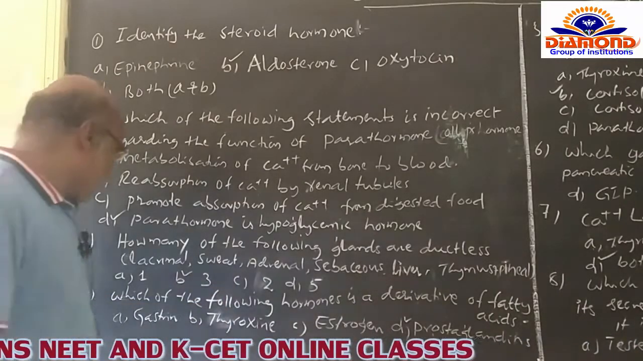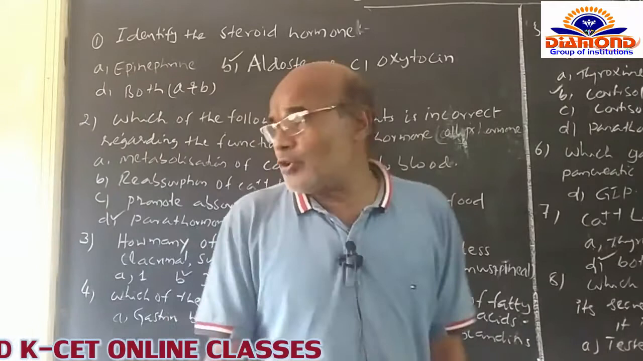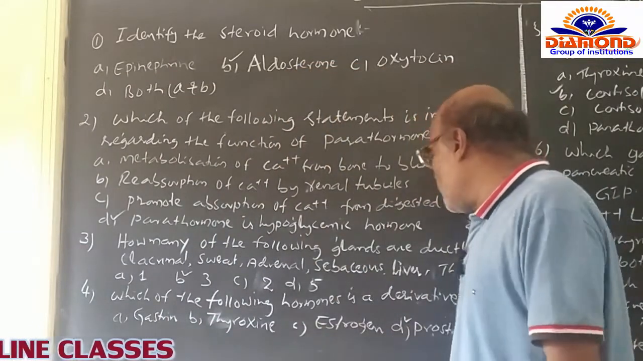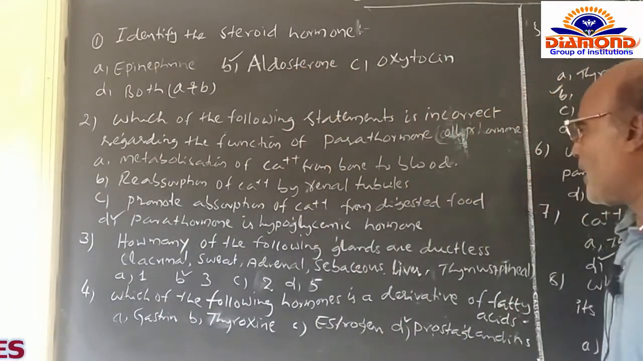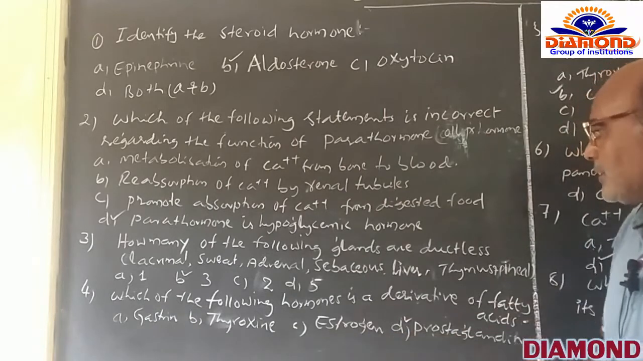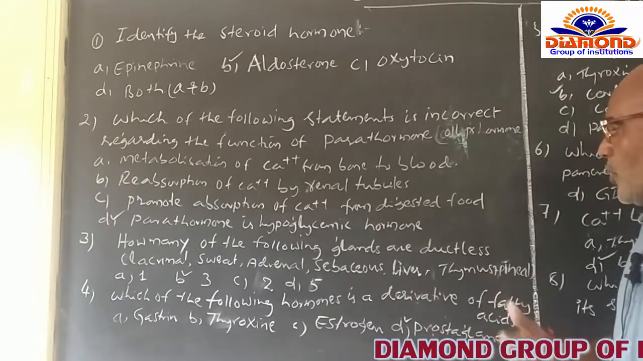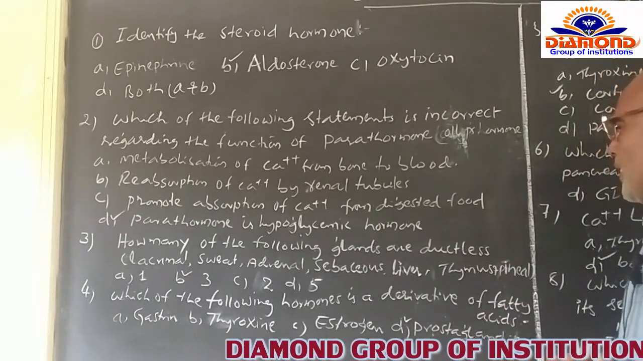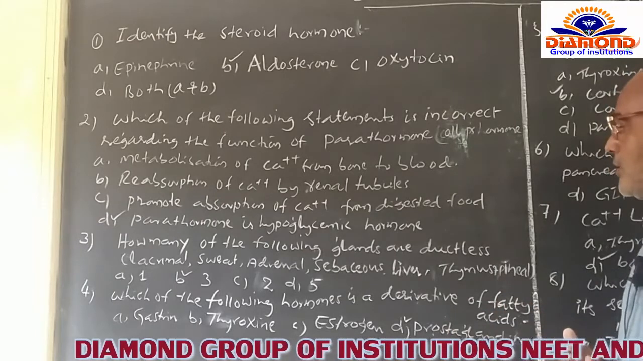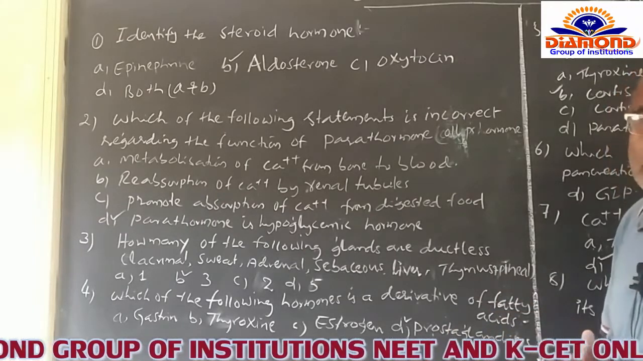And after that, the fourth question: which of the following hormones is a derivative of fatty acids? Of course, here gastrin is not a derivative of fatty acids. Thyroid, you know, is a derivative of tyrosine.